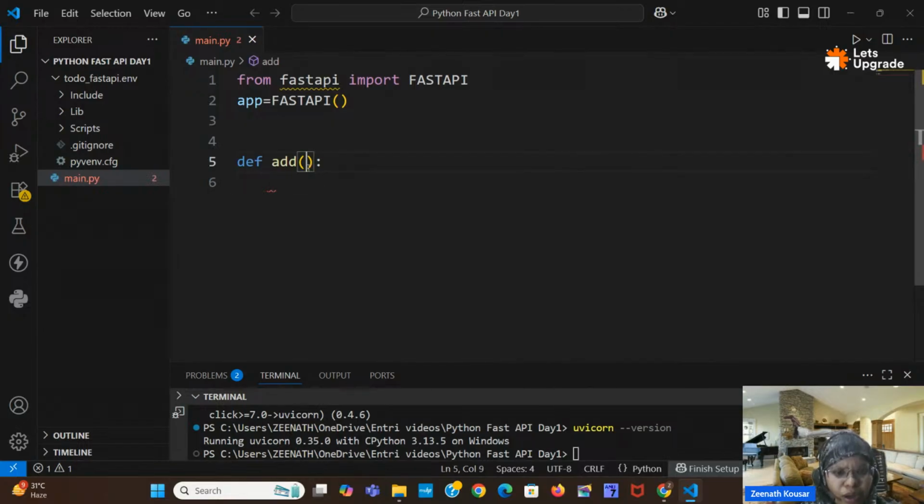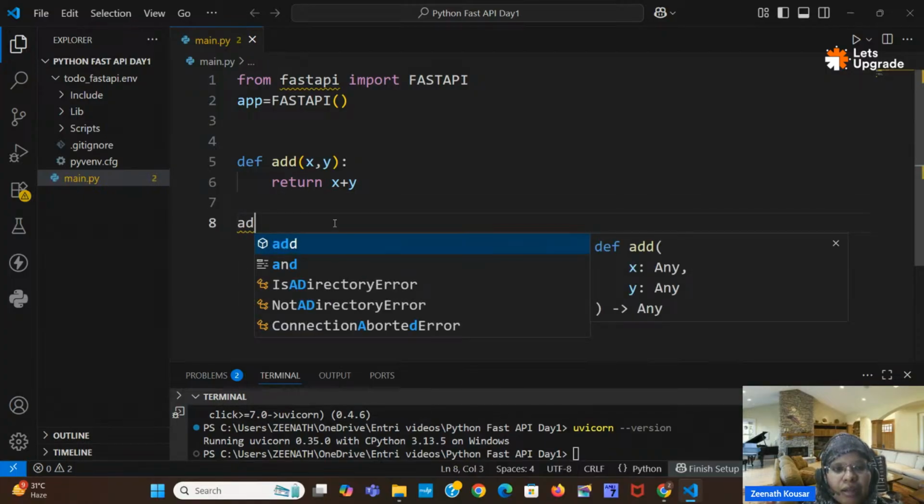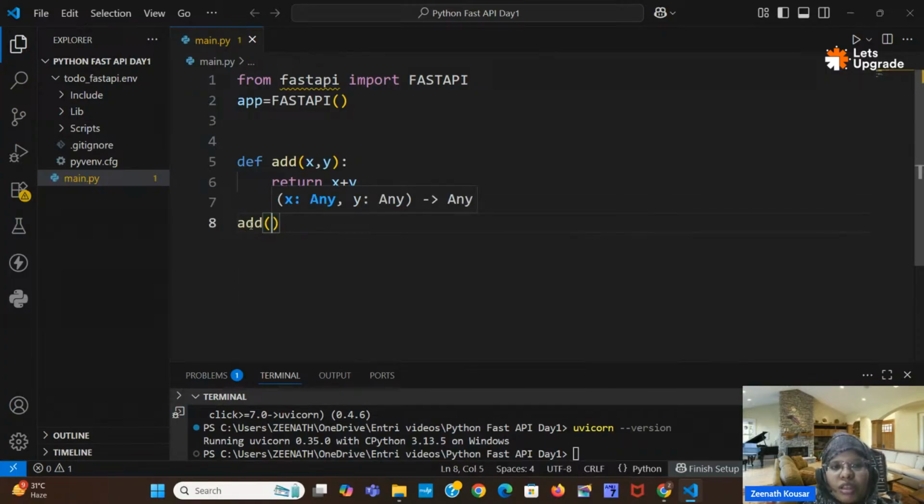You can take x comma y here and return x plus y. This function will do some task, here the addition of two numbers. It will take two numbers x and y from the user, add them and return the result. You can call that function with the function name.